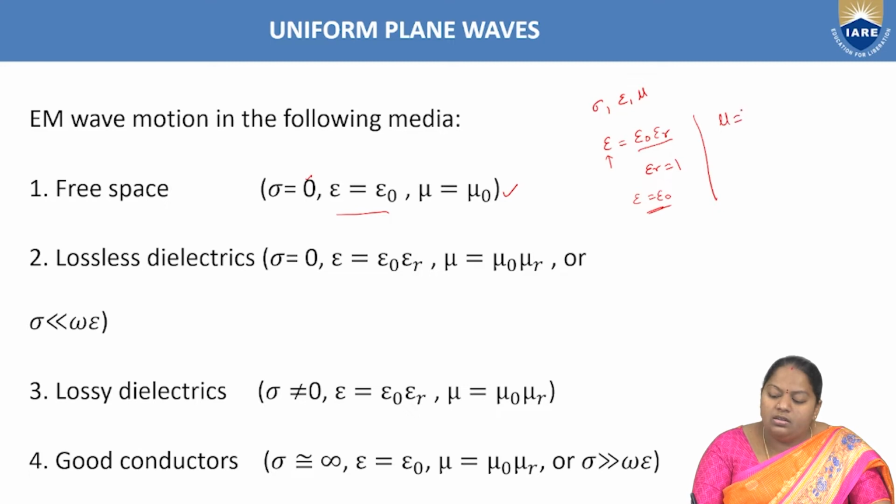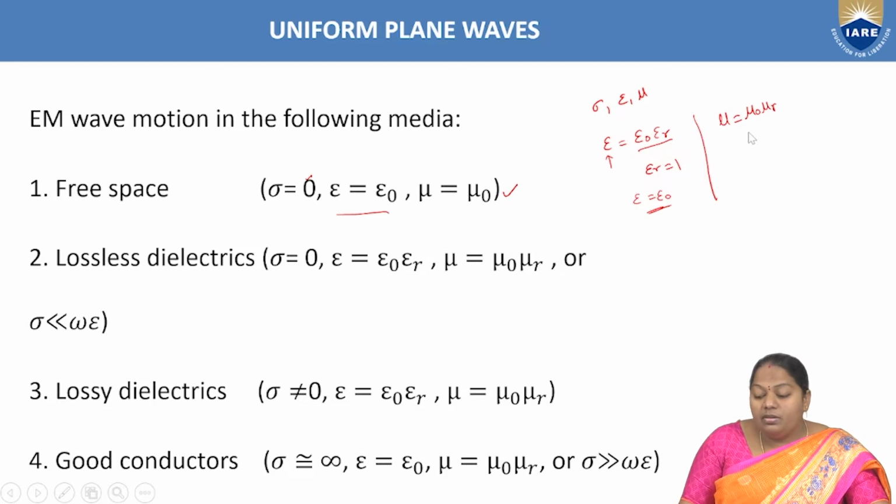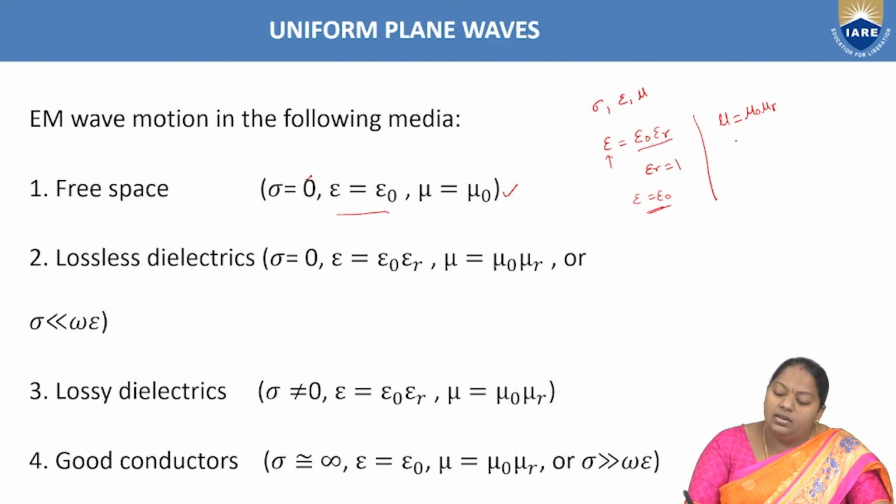Similarly, the permeability of the material is given by mu naught into mu r, where mu naught is the permeability of free space and mu r is the relative permeability of that material. Right? For free space, mu r is equal to 1, hence mu is replaced by mu naught.